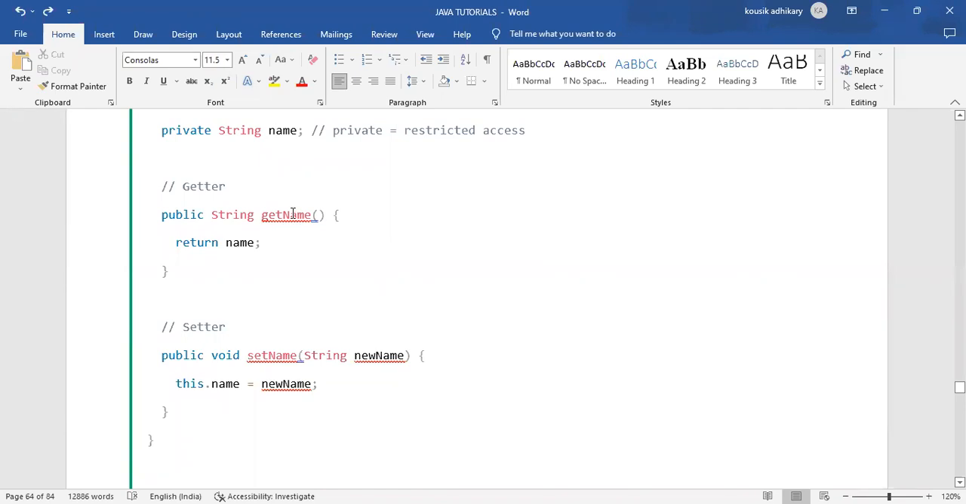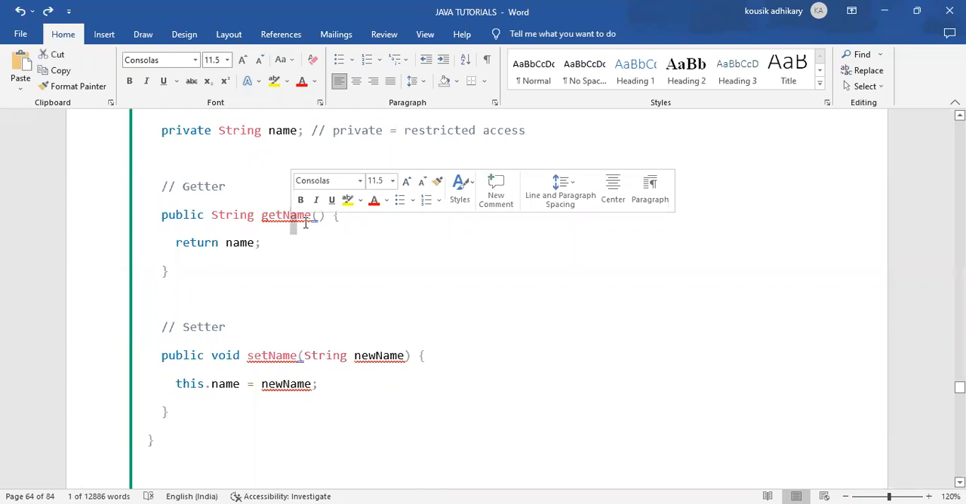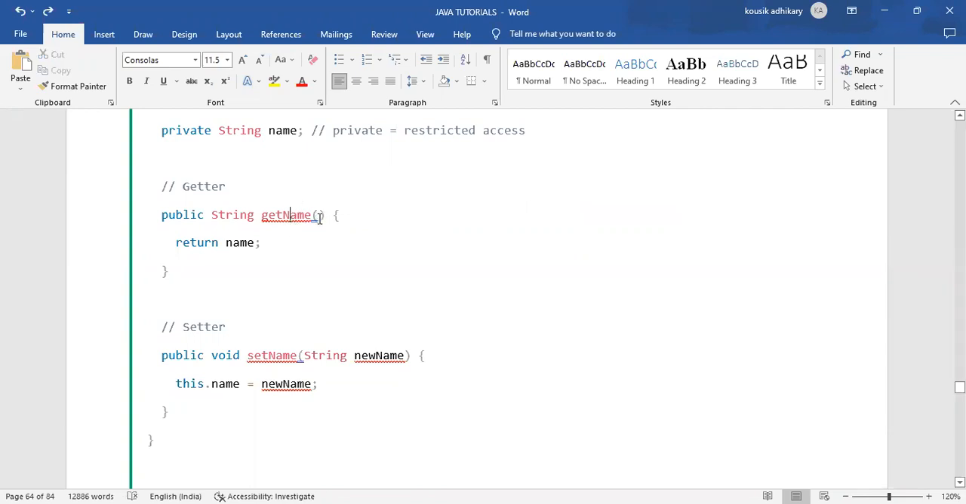After using get, we need to write the name of the private variable that we want to access or get, and its first letter has to be capital. Then comes the method block. What are get and set? I have told you, those are the getter method and the setter method in Java.